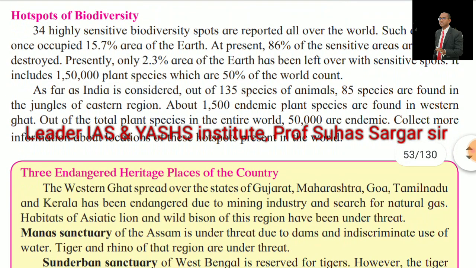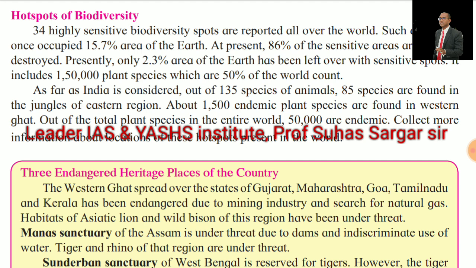Hotspots of biodiversity. 34 highly sensitive biodiversity spots are reported all over the world. Such areas had once occupied 15.7% of the area of the earth. At present, 86% of the sensitive areas are already destroyed. Presently, only 2.3% of the area of the earth has been left with the sensitive spots. It includes 1,50,000 plant species, which are 50% of the total count.